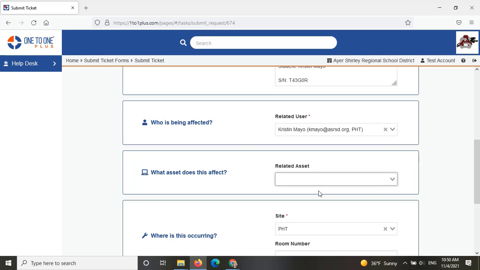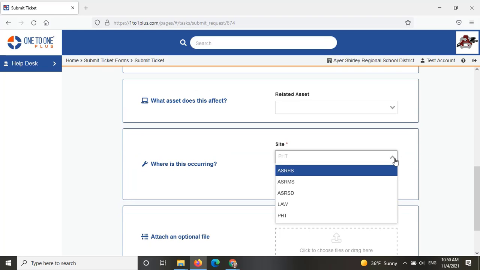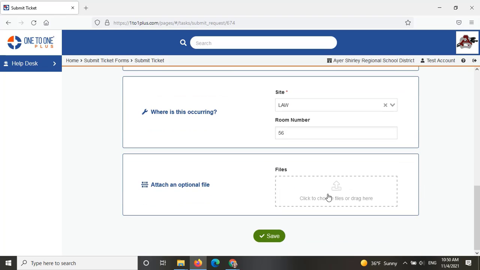If it isn't auto-populated. For the site, choose the school where the student is, and the room number where you want the repaired or replaced Chromebook to be returned. If you have any screenshots or files that you want the support team to see, you can upload them here and then select Save.